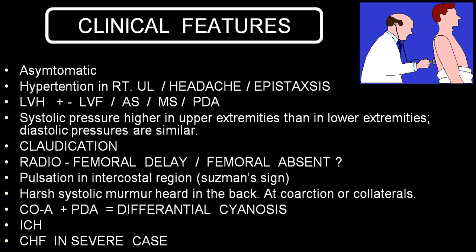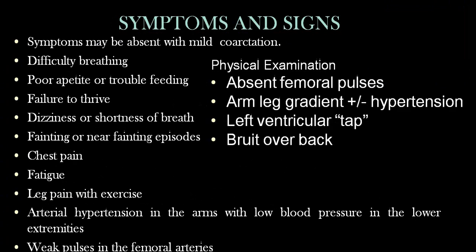In presence of Berry aneurysm, a person can develop a subarachnoid hemorrhage or an intracranial hemorrhage. And if there is a very tight coarctation, the person can also develop left ventricular failure followed by right ventricular, we call congestive heart failure in a tight variety. So these are a lot of symptoms which can be there depending upon mild to severe variety. Usually symptoms are absent with a mild coarctation. That's why we call it asymptomatic.